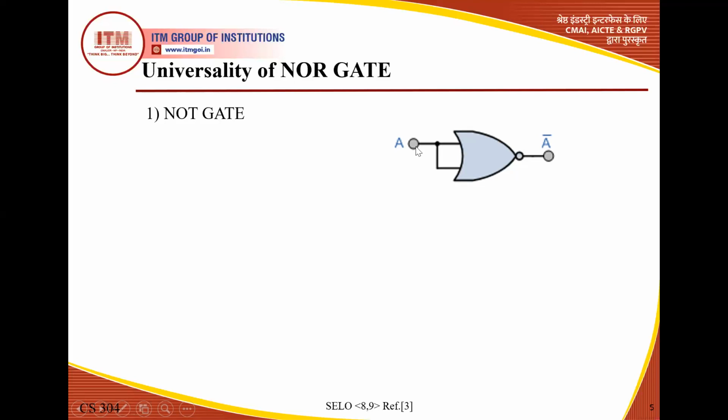Students, concentrate here and don't get confused: these are not bubbles. This just shows the input applied here, and this is the output here. The bubble is only this part. Bubble means NOT gate, complement. So a NOR gate is a combination of an OR gate and a NOT gate. When the output of an OR gate is complemented, it is converted into a NOR gate.